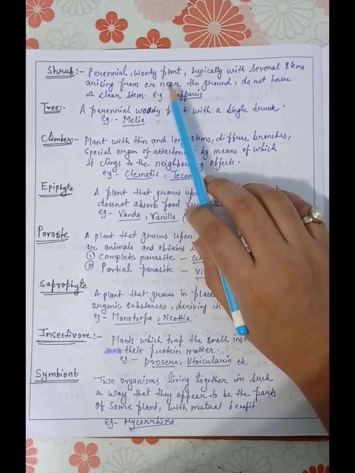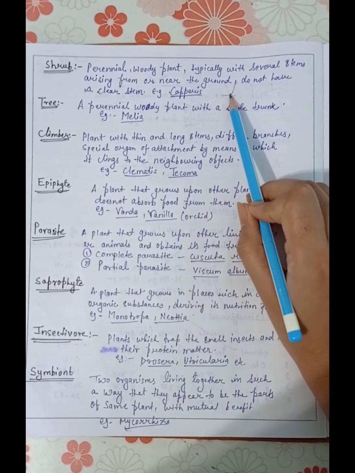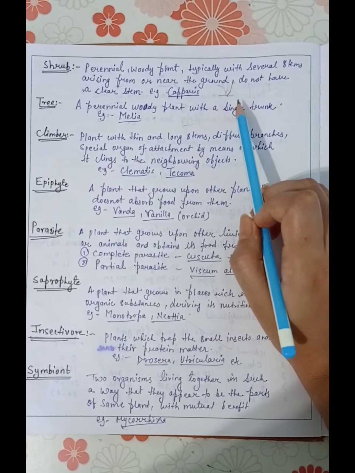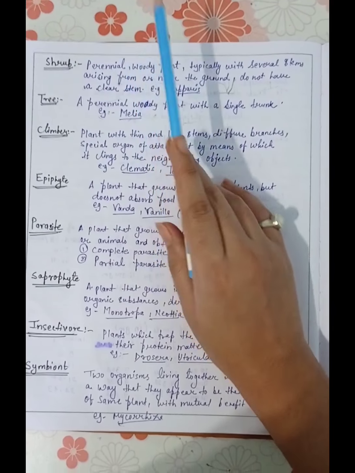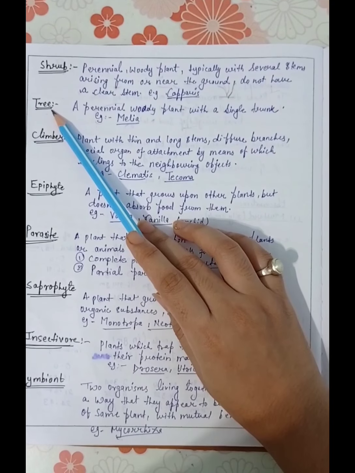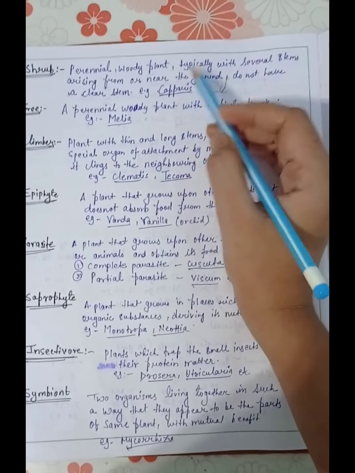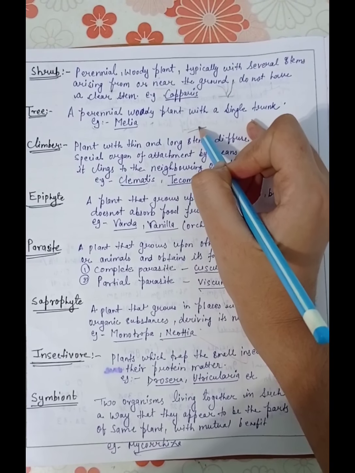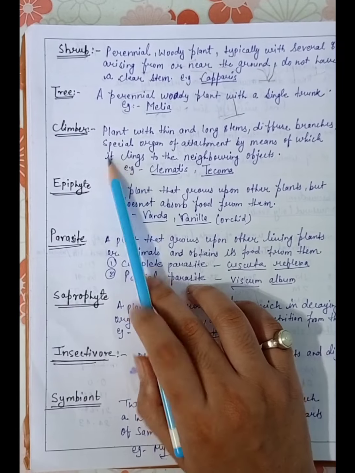That means it has a bush-like appearance. Have you ever seen the rose plant? It has a bush-like appearance, and that comes under shrubs. Okay, now let's talk about trees. What are trees? A perennial woody plant with a single trunk. You all have seen that the plant has only one trunk. Okay, now let's come to the next topic, climbers.